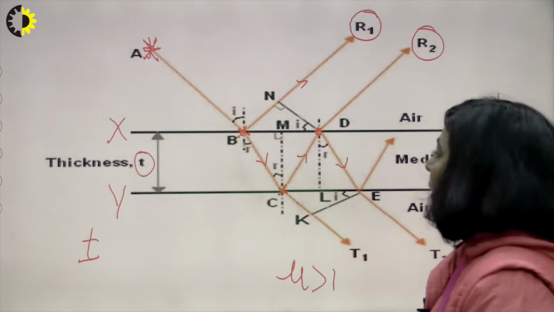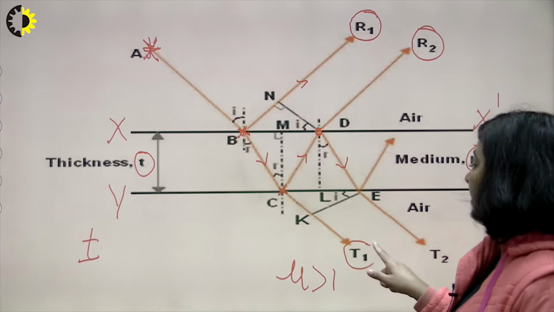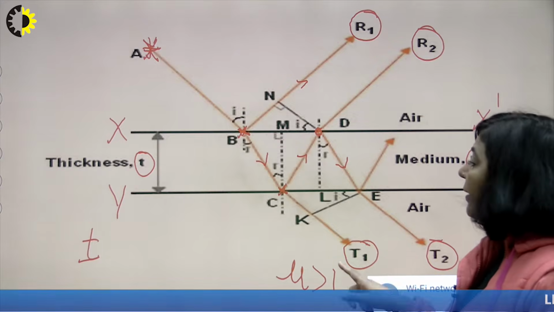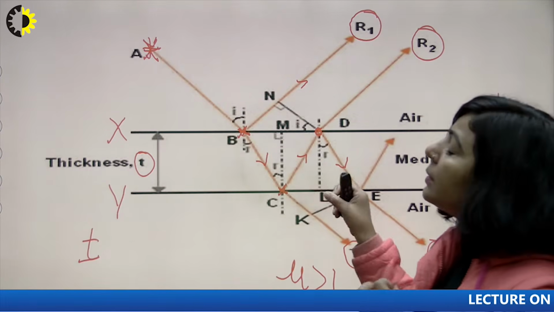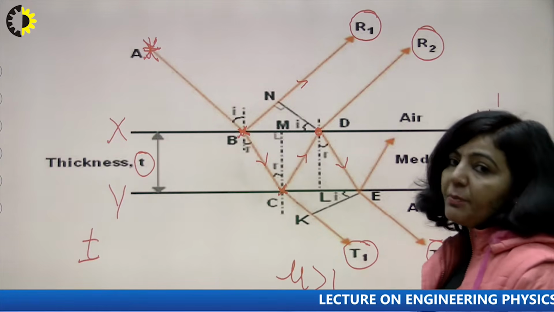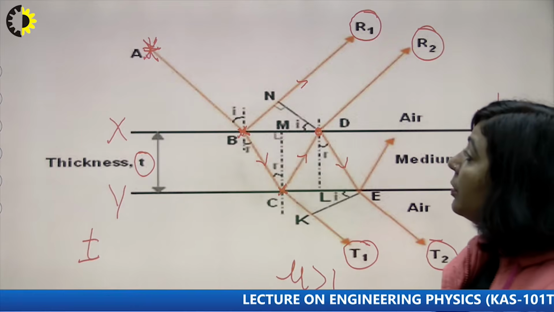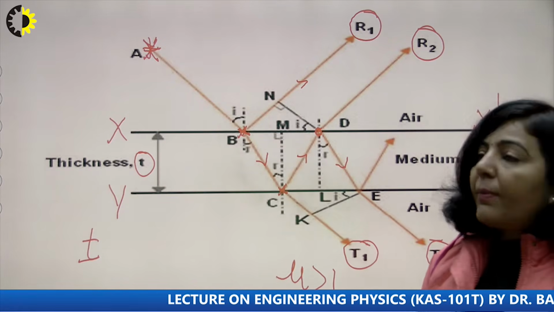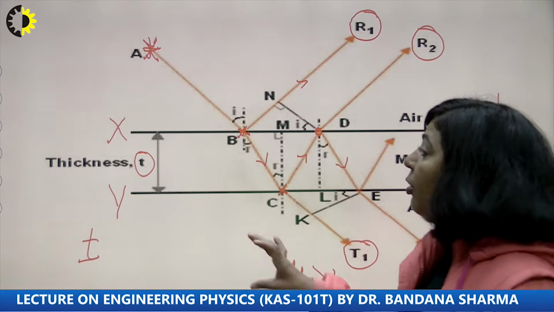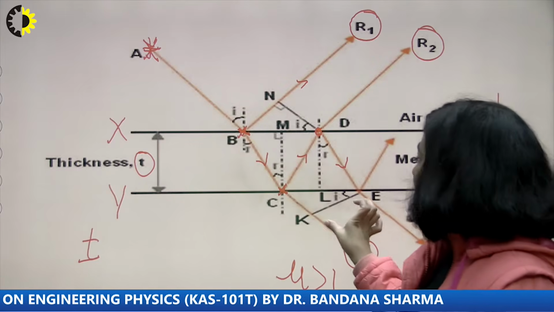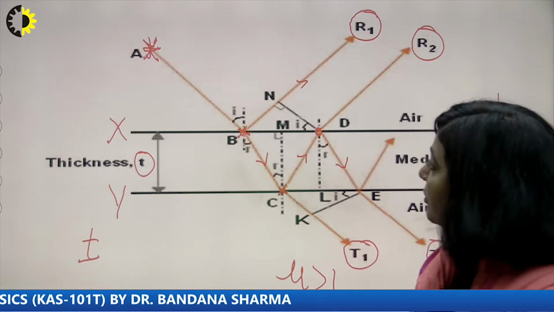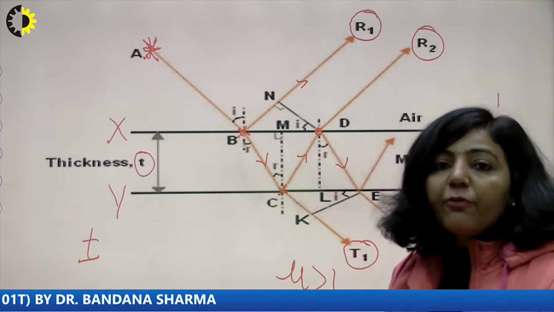One more point is that you are having these two rays, T1 and T2, and these two rays are actually transmitted from this thin film. One is transmitted from the upper part of this thin film and the other one is transmitted from the lower part of this thin film. So T1 is transmitted from the upper part of the thin film, T2 is transmitted from the lower part of the thin film. And again the same logic, that this t is very small, these rays are very close to each other. So if they are close to each other, they are going to superimpose, and if they get superimposed, what will you get? You are going to get an interference pattern.